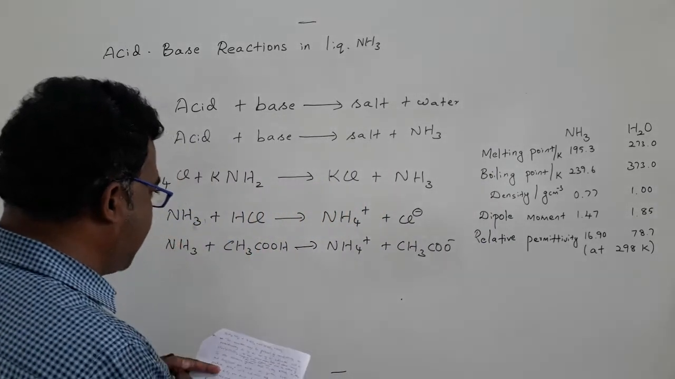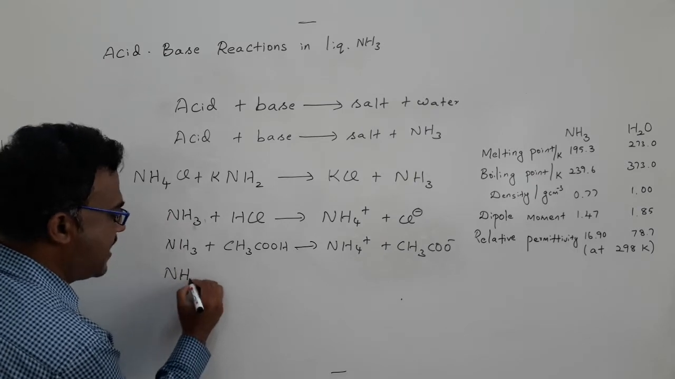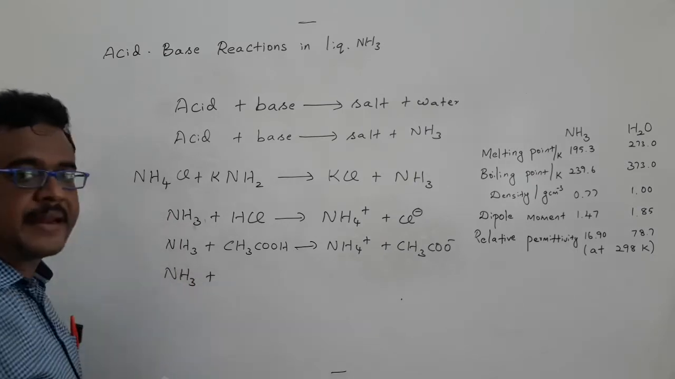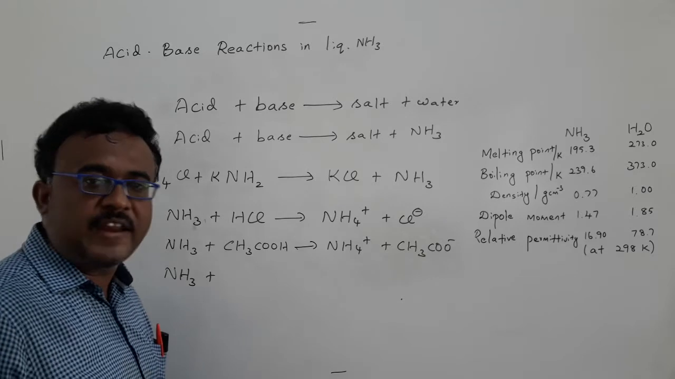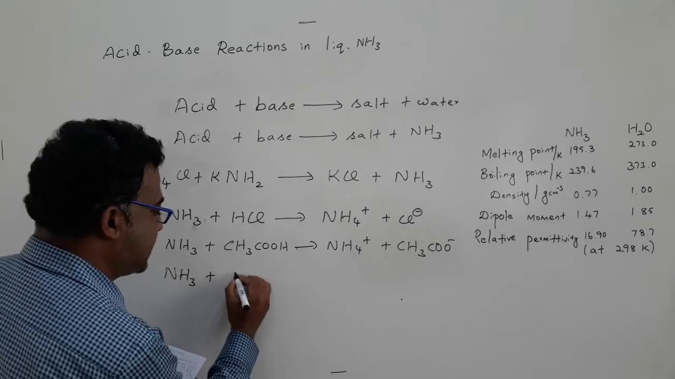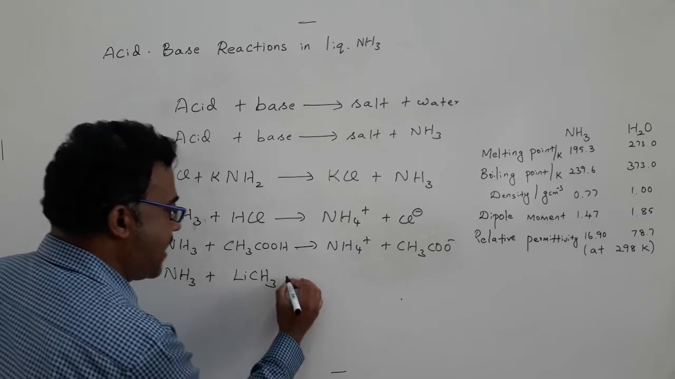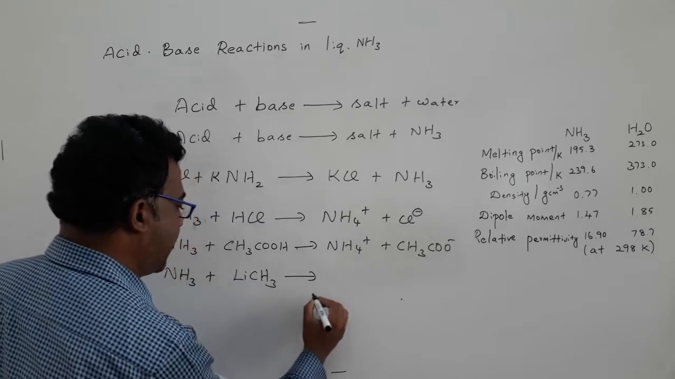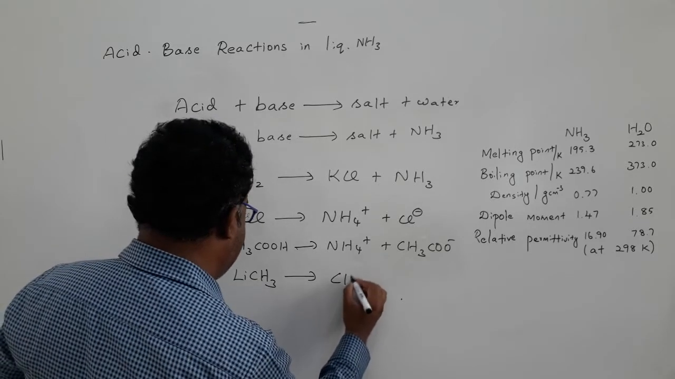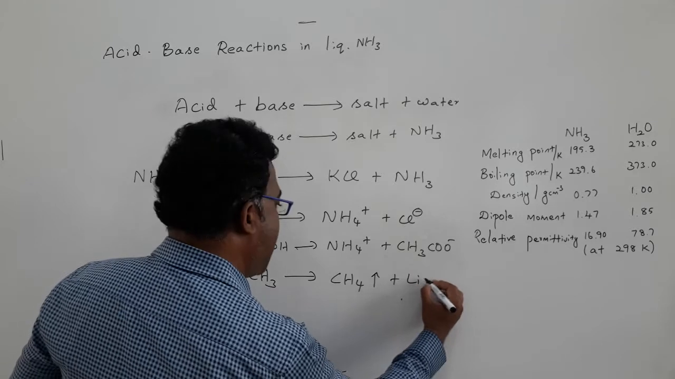At the same time, ammonia can also react with bases. Ammonia will never react with a very weak base such as hydride, but it can react with a strong base such as lithium methanide. If it reacts with lithium methanide, then what happens? It forms methane gas, plus lithium amide.